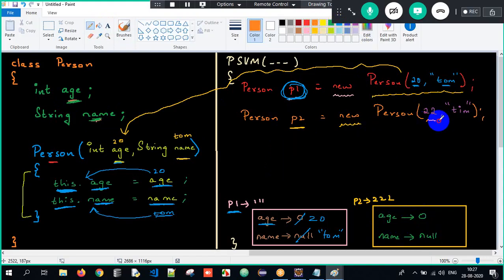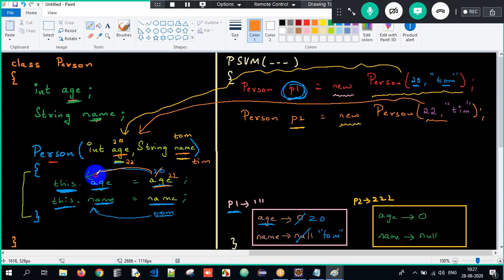And simultaneously, what is happening over here? The constructor is also getting executed. The control goes here. What is the age I'm passing now? 22. And what is the name I'm passing now? Tim. So the age 22 gets stored into the variable age of the current object, which is P2. In P2, the age will get initialized to 22. Tim will get stored into the variable name of the current object P2. In P2, the name will get initialized to Tim here.